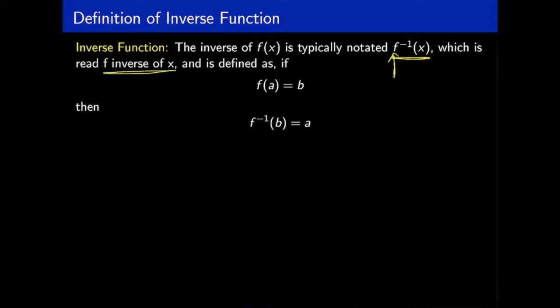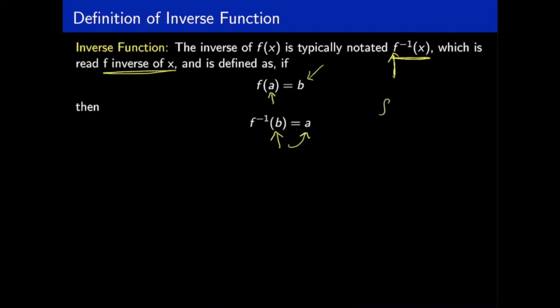It is defined that if a function has an output value b on the input a, then to reverse that process, we define another function which takes the output value of the function and produces the input value. So let me give you an example.